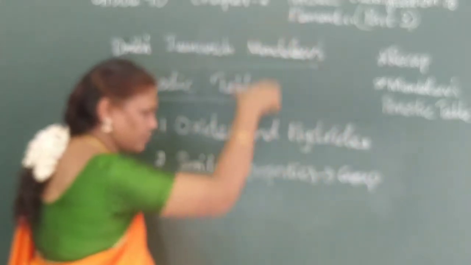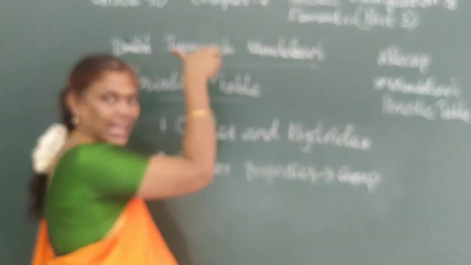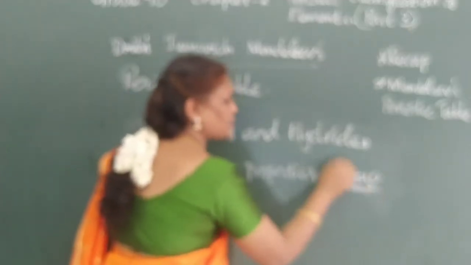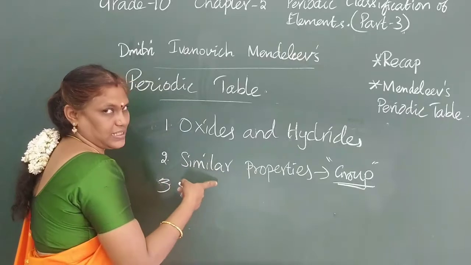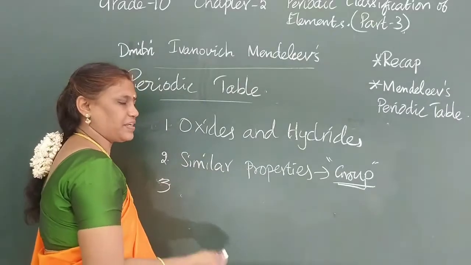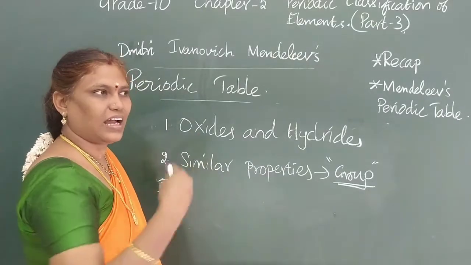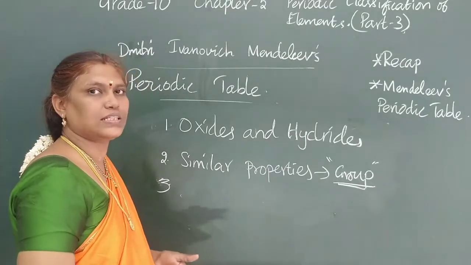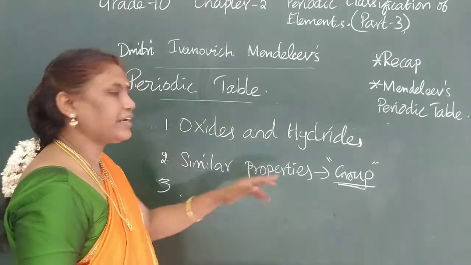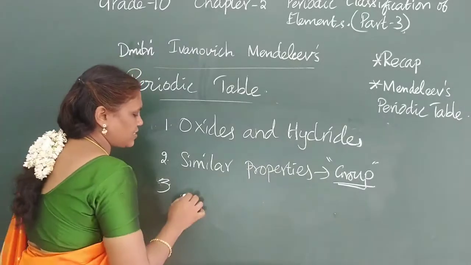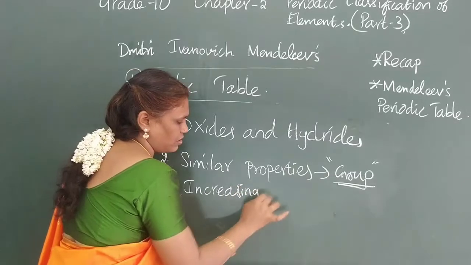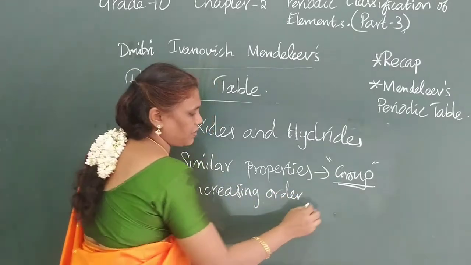In the vertical column, elements which have the same properties were grouped together, so they are called groups. Similar properties means the same physical and chemical properties. Physical means what they look like: color, texture and so on. Chemical means how they react with oxygen and hydrogen. According to that, it is grouped. Next, increasing order of atomic masses.